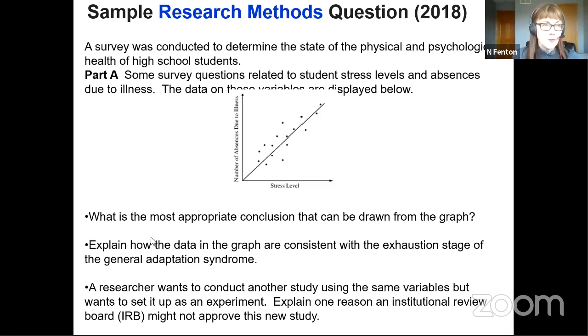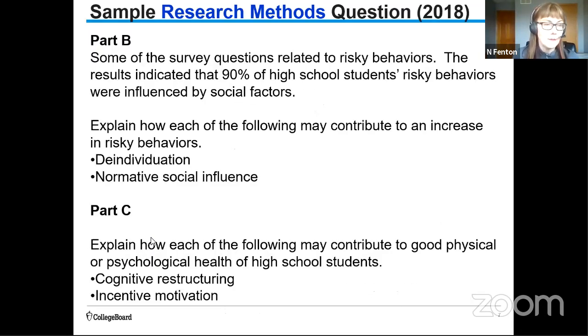And oftentimes the research question has a part A, a B, and a C. And sometimes those later parts are a little bit closer to a concept application question. So in 2018, this question had a part B and a part C that were both more concept application related, although it was within the context of the earlier survey. Now, these first 2 terms in Part B, deindividuation and normative social influence, those are from Unit 9. So if those don't look familiar to you, don't worry. We're going to go over that unit later. Your teachers are going to make sure that you have exposure to social psychology as well.